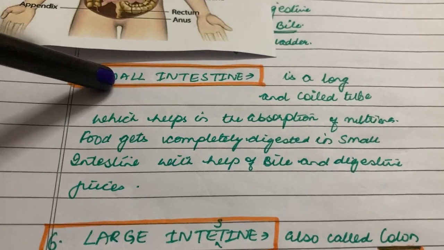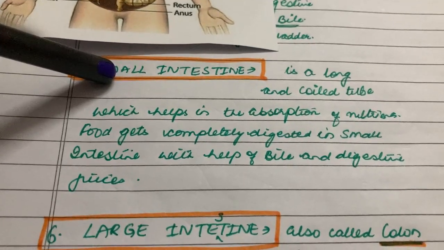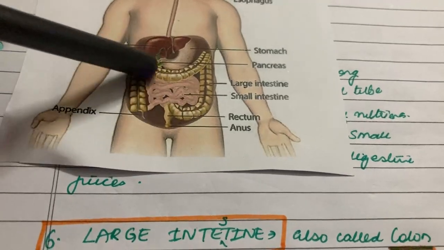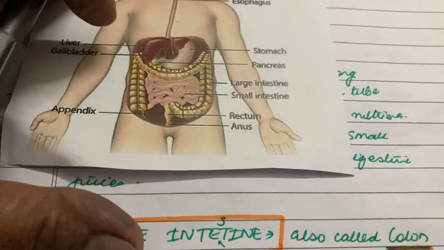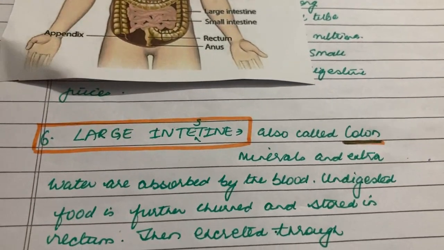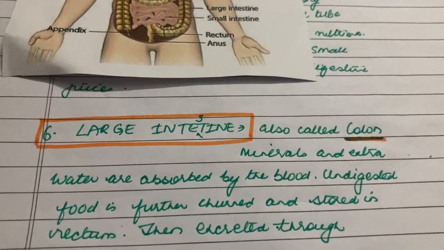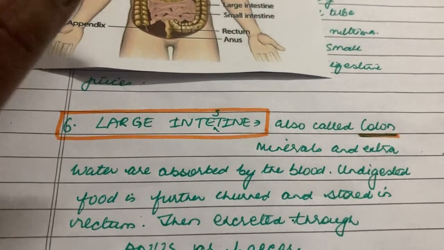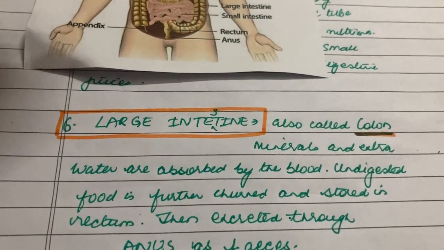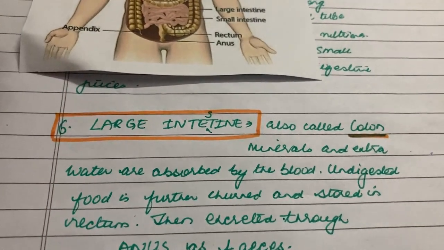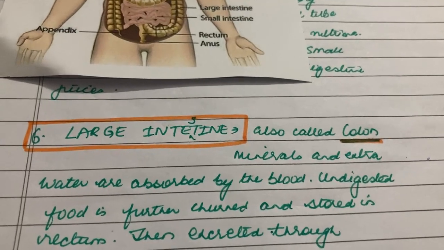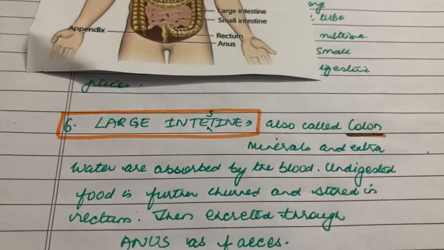And where does the undigested food then move to? The undigested food from the small intestine moves to the large intestine. Then what happens in large intestine? Large intestine is also known as colon. In the large intestine, the minerals and the extra water are absorbed by the blood, and then the undigested food is further churned into paste and stored in rectum.